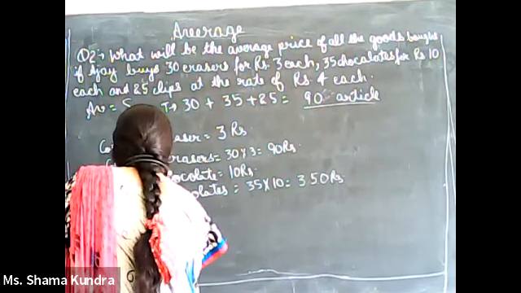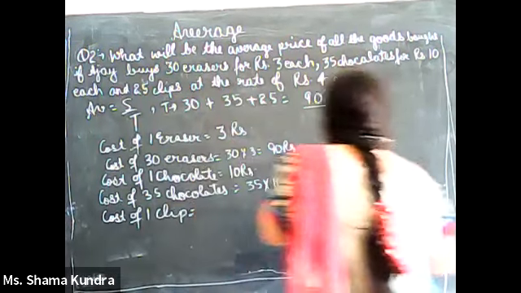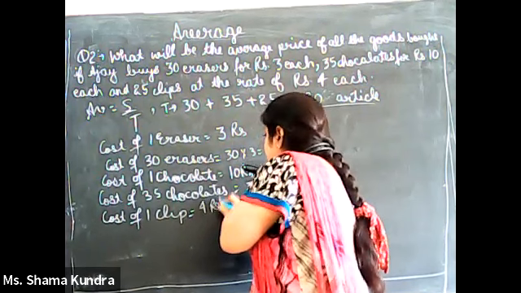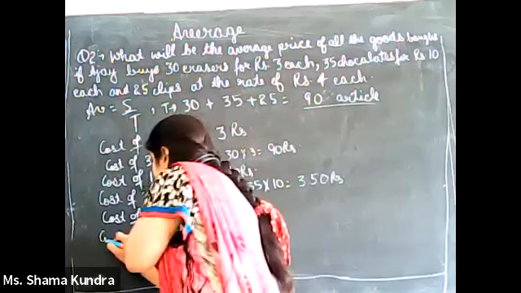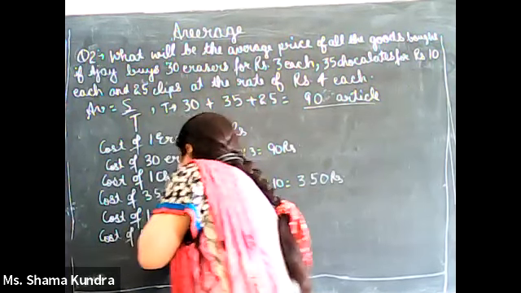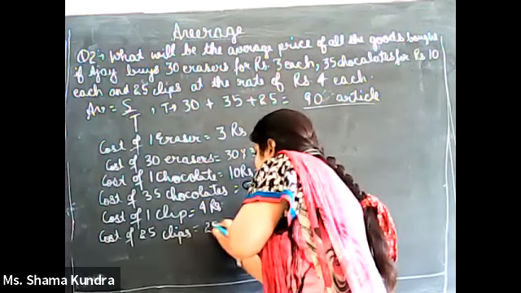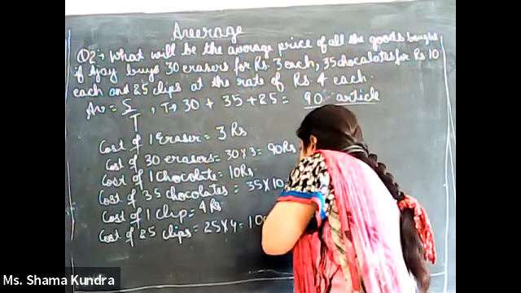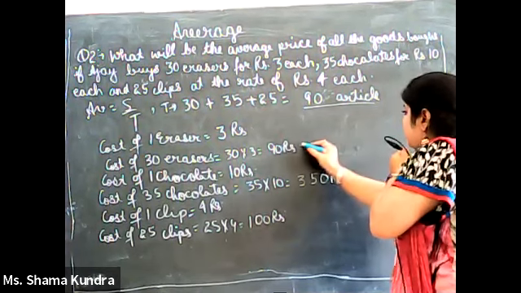Cost of one clip is given to us as rupees 4. And he buys a total of 25 clips. So the cost of 25 clips is 25 into 4, which is 100. So 100 rupees. So what will be the value of sum?